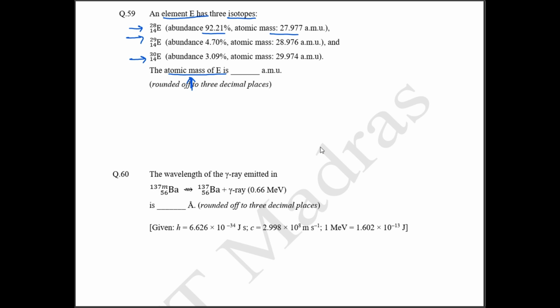ஸோ சிம்பிளி அட்டாமிக் மாஸ் ஃபார் ஈச் ஐசோடோப் என்ன ஆகும்? திஸ் இஸ் கோயிங் டு பி 92.21 by 100 into 27.977. Okay. And then let me write it here, E is going to be equal to 92.21 by 100 into 27.977 AMU. Okay.